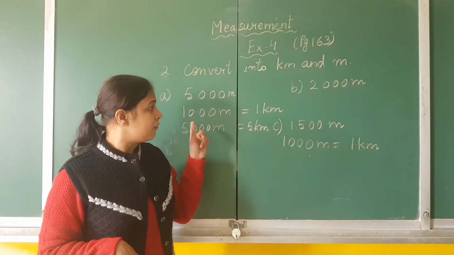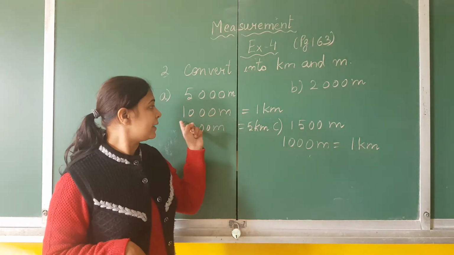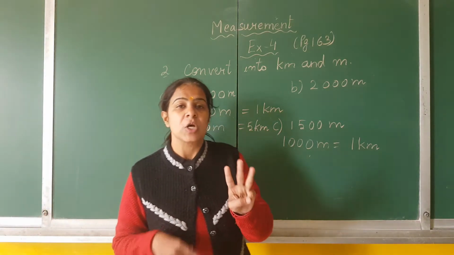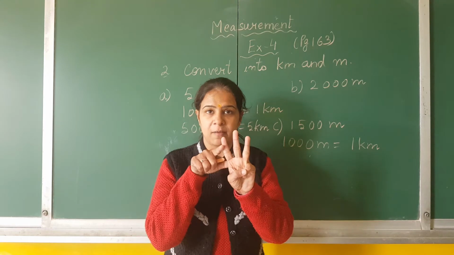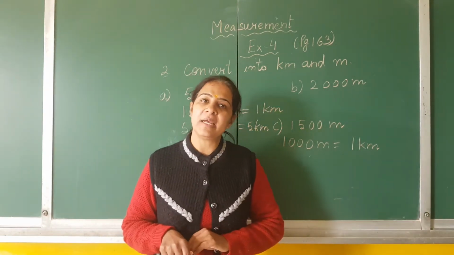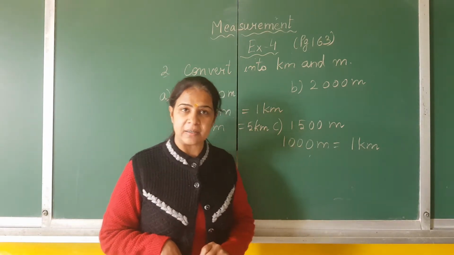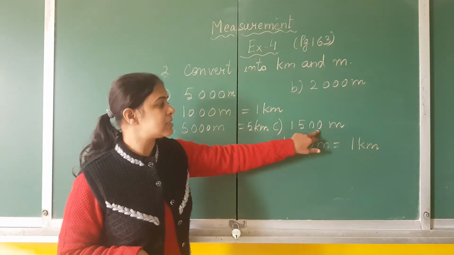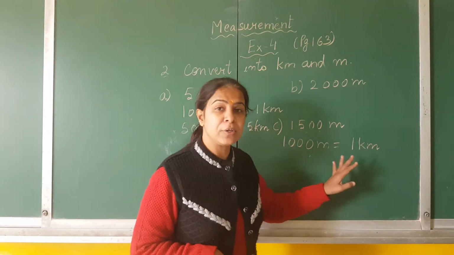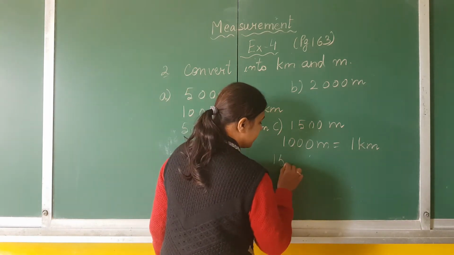But here 1 kilometer is equal to 1000 meters. So children, 1000 has 3 zeros. So the last 3 digits will be your meter and the rest of the part will be kilometers. So children, 1500 meter is here. The last 3 digits are 500, so 500 will be meter. But don't write directly, you have to solve it. See how I will solve.